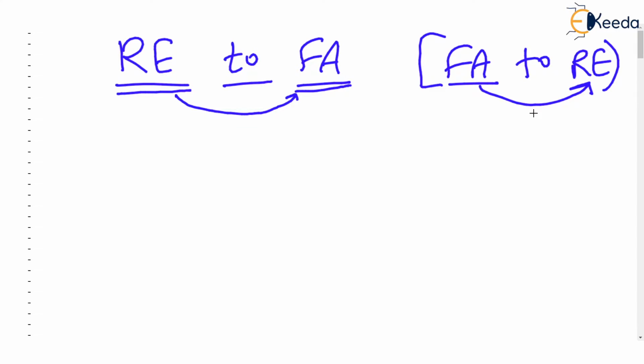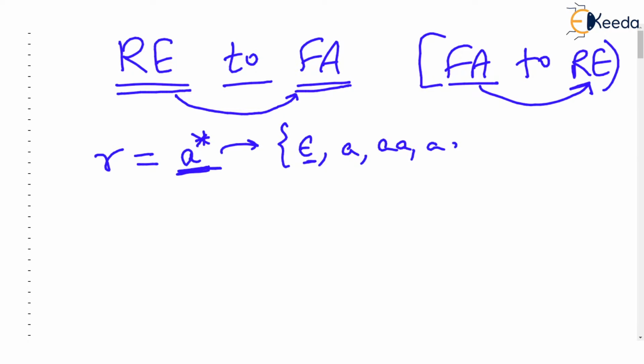Now many students find this topic quite difficult because a number of times we are given a very big regular expression and we have to build finite automata for that regular expression. Let us say some simple regular expressions are given. Let's say we are given the regular expression a closure. That's it. Now it is seen that this is 0 or more a's. That means in this language epsilon will be accepted because 0 or more is, so nothing will be accepted, then a, then double a, and so on.